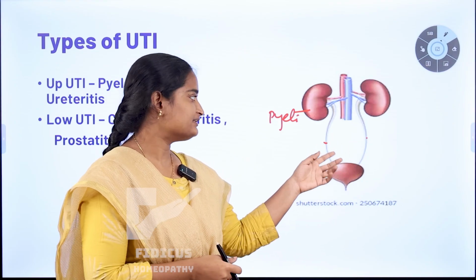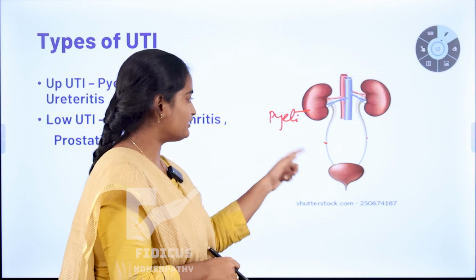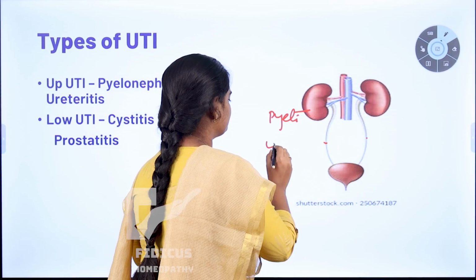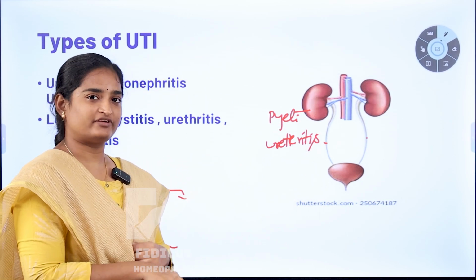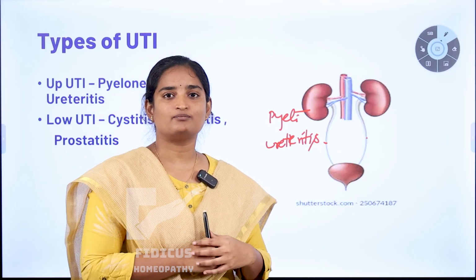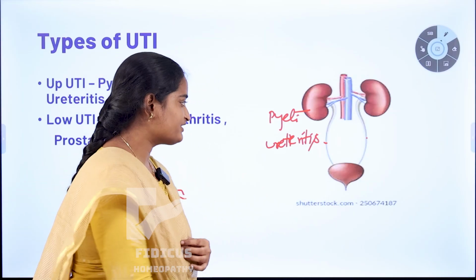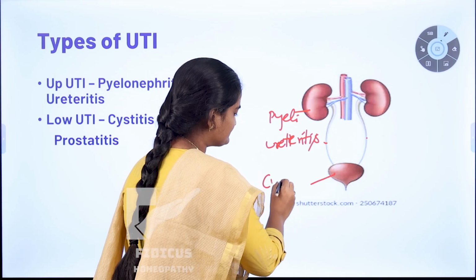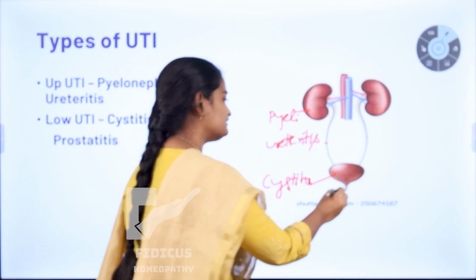Usually infection of the ureters, ureteritis, is a rare condition. If the infection affects the urethra, it can lead to urethritis. These two conditions are seen in upper UTI. Now coming to lower UTI. In lower urinary tract infection, the bladder and urethra are the most common structures involved. Infection of the bladder we call cystitis, and infection of the urethra we call urethritis.